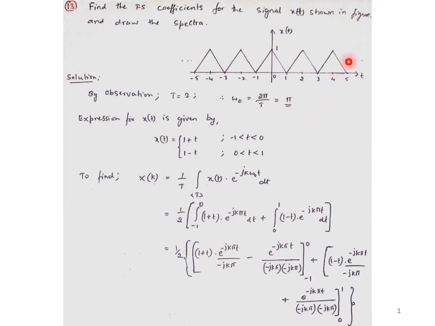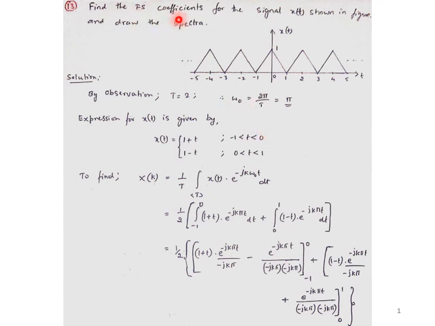Now if I express the graph of x of t in mathematical form, x of t is given by 1 plus t for the interval from -1 to 0, and 1 minus t for the interval 0 to 1. So I expressed the given diagram of x of t as a mathematical expression. This x of t is required while finding x of k, the Fourier series coefficient.